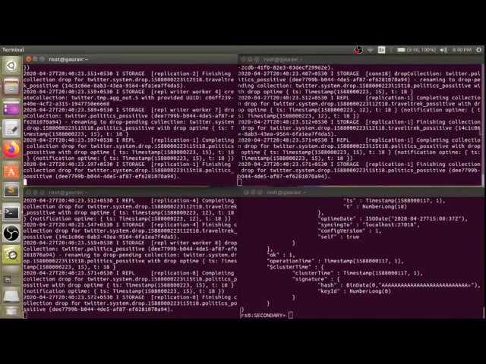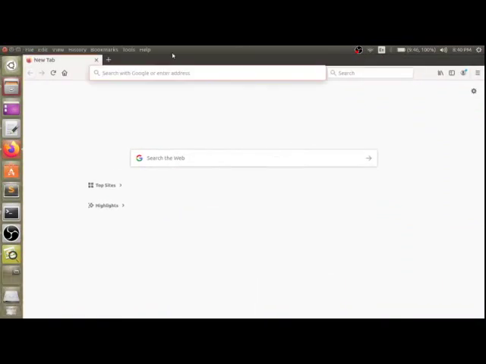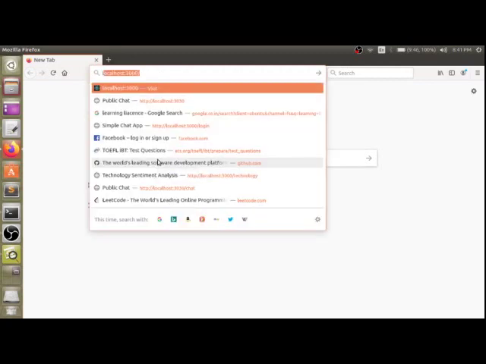These three nodes, 1, 2 and 3, communicate with each other and try to make the data the same and equal in each and every partition. The data that is in 27017 is always available in 27018 and 27019. Whatever data comes to the primary will be replicated to 27018 and 27019 in our case. That means whatever data comes to the primary one is going to be replicated in the secondary as well. So now let's start on our port.